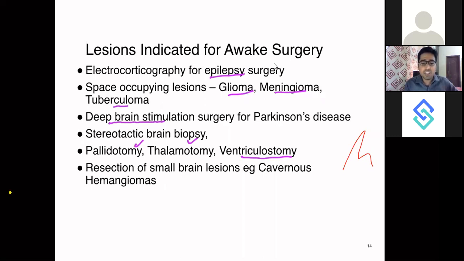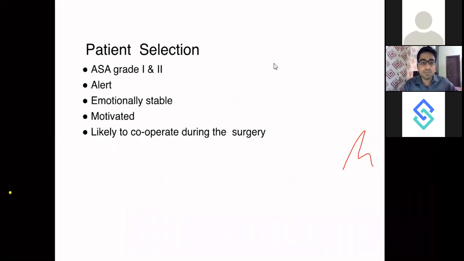Now talking about resection of very small brain regions like cavernomas and hemangiomas. So these again, if they are located in the eloquent brain areas, you can choose to go for awake brain surgery.